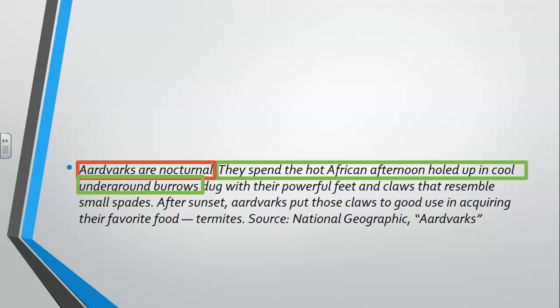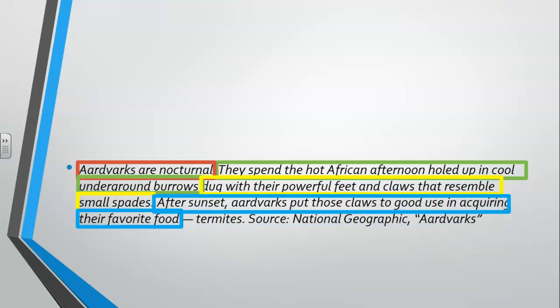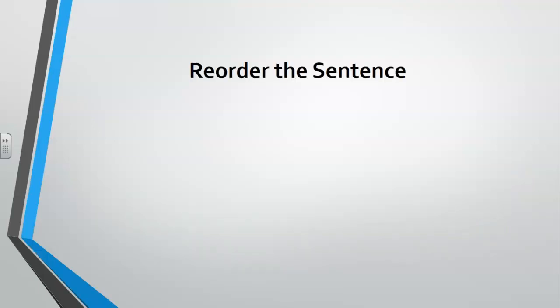From the other one, we know what they are. They're nocturnal. We know they dig these burrows with their powerful feet and claws, and that these claws resemble spades. We got another bit of information right through here. We also know that they go out after sunset, and they're going to use these claws to get their favorite food. And what is their favorite food? Termites. Our source right through here, we know it's from National Geographic. So those are all the different bits of information we have here. If you look, we've got a red one, a green one, a yellow one, a blue one, and an orange one. So we've got five different bits of information.